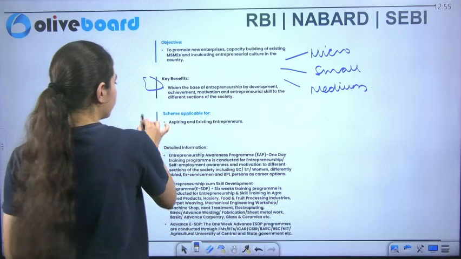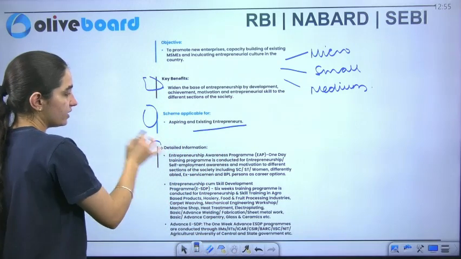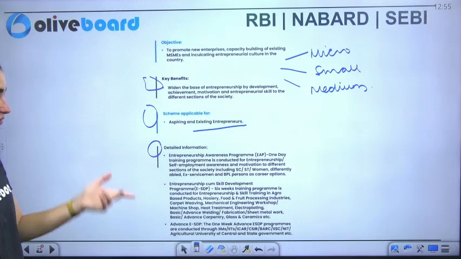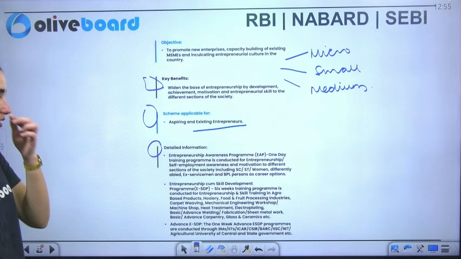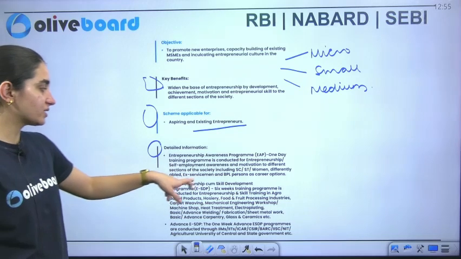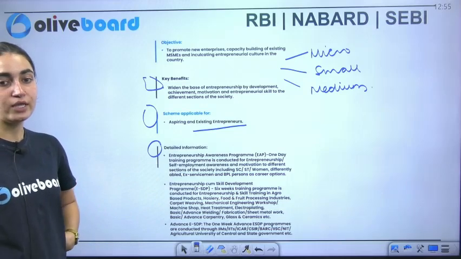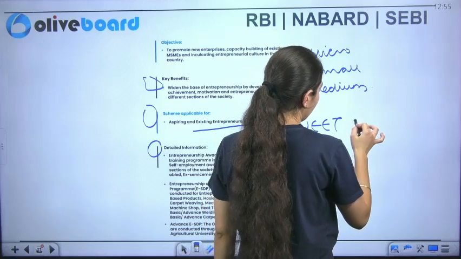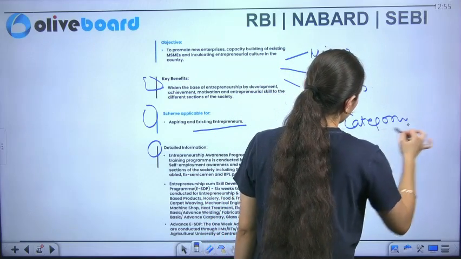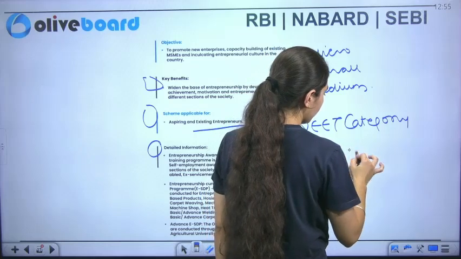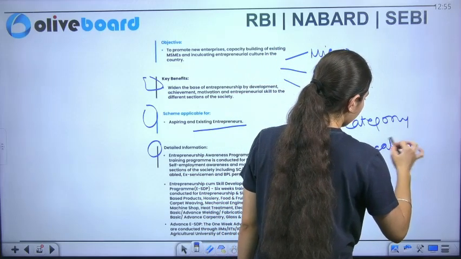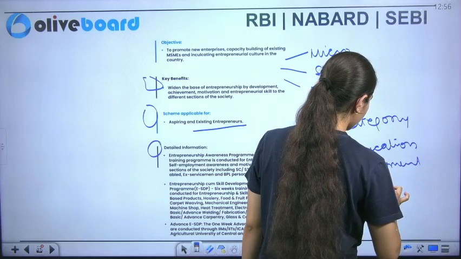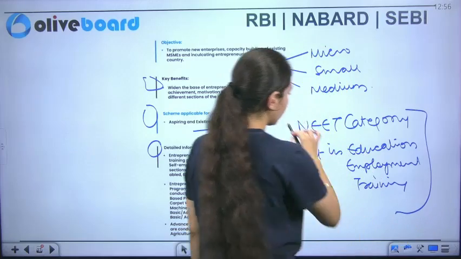Now, scheme applicability for existing entrepreneurs. A one-day training program is conducted for entrepreneurship and self-development; self-employment awareness and motivation are provided to different sections of society, including SC, ST, women, differently abled, ex-servicemen, and BPL persons, as a career option. Now remember, we have one category known as the NEET category. NEET individuals are those who are not in education, employment, or training. So basically, the government says that I am targeting NEET individuals.